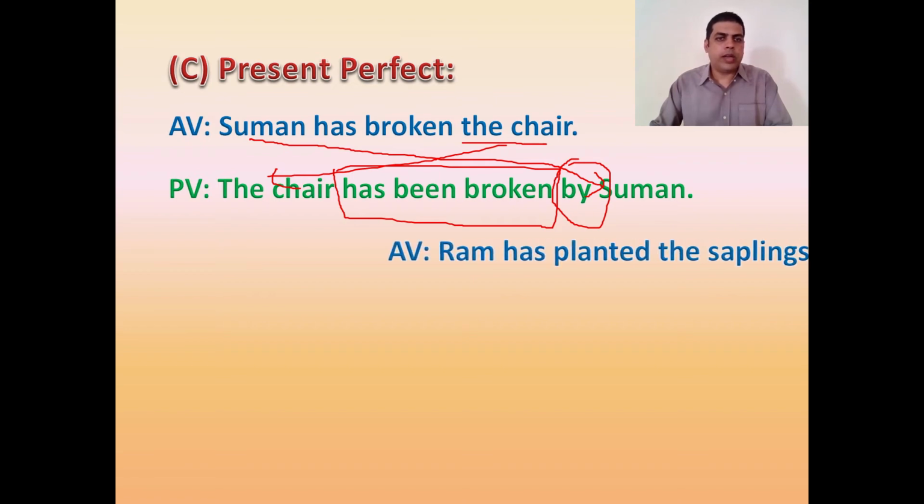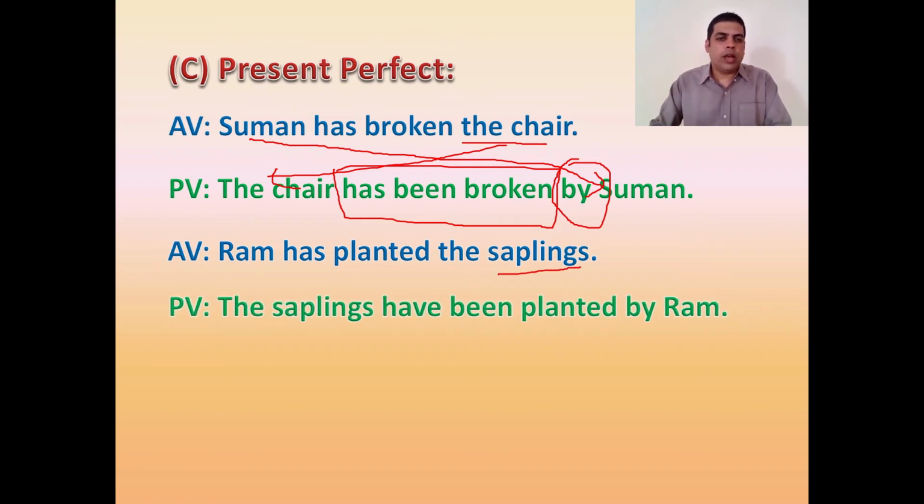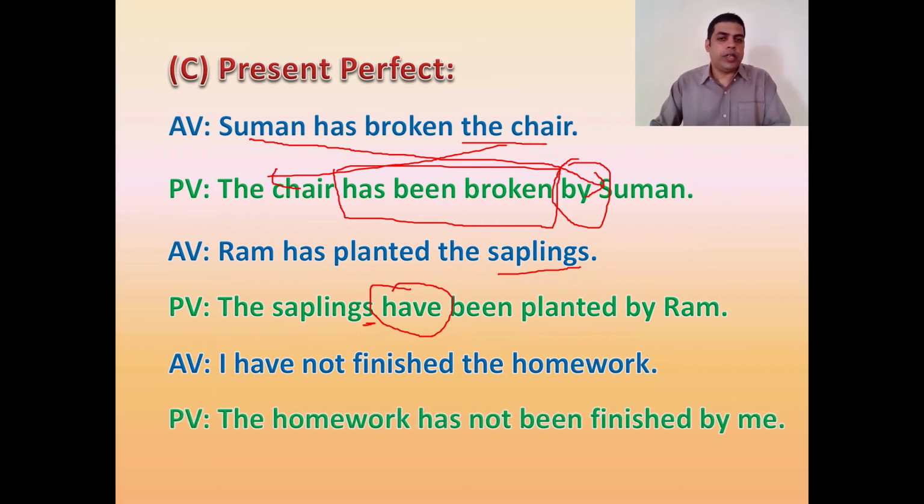In the same pattern, when we look at the example, Ram has planted the saplings. Here, saplings, the plural one. So what will happen is: the saplings have been planted by Ram. Why has "have" come and why has "has" not come? The reason is that here saplings, that is the plural, are there. That's why we have taken the word "have". I have not finished the homework. Now what will be the answer? The homework has not been finished by me.